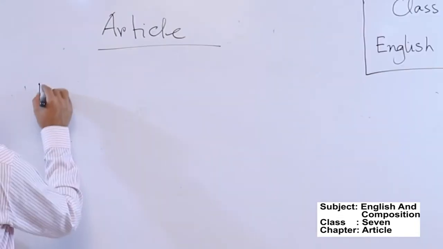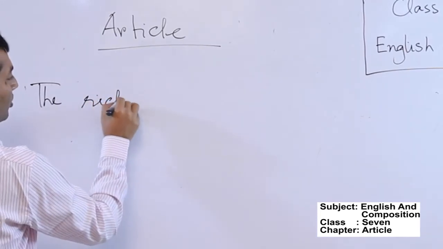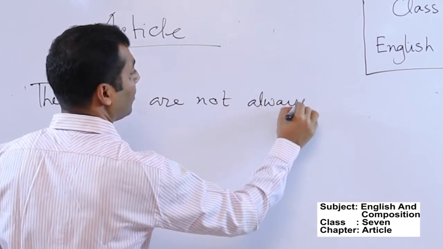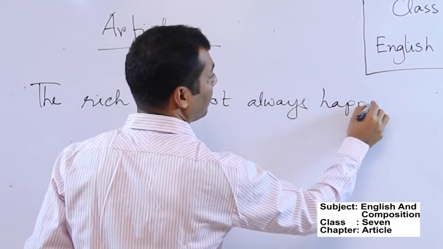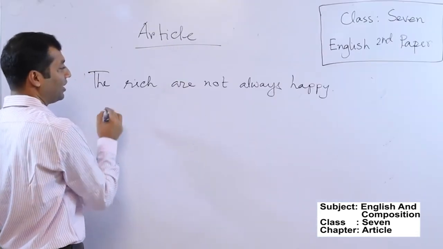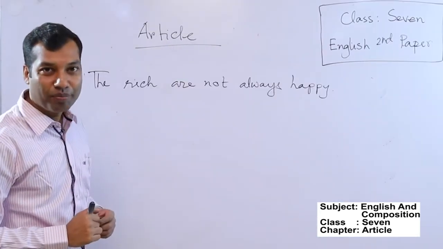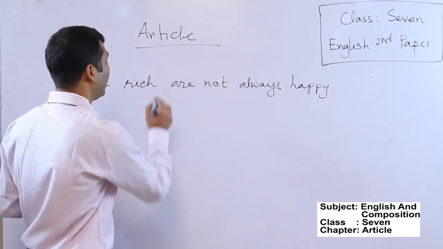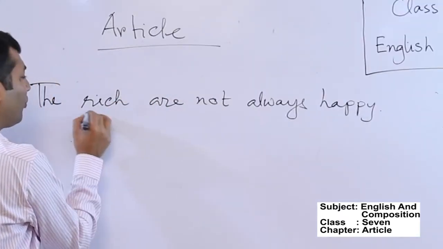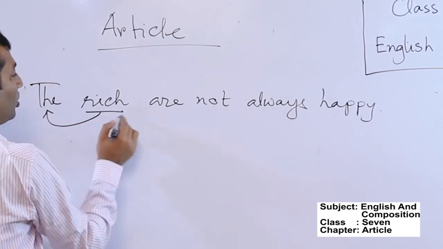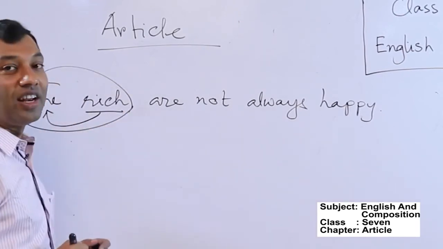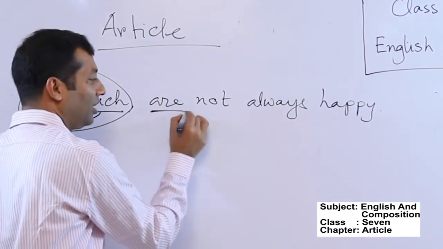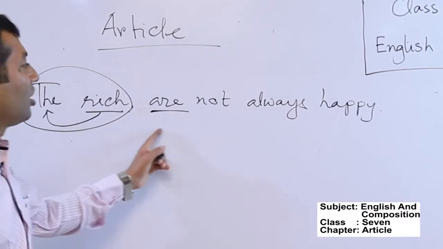For example, the rich are not always happy. Here, basically the sentence is rich people are not always happy. But we have not used the noun people here. Rather, just by using the before the word rich, we have made it a plural common noun. And as it is a plural common noun, the verb must be in plural form. The rich are not always happy.